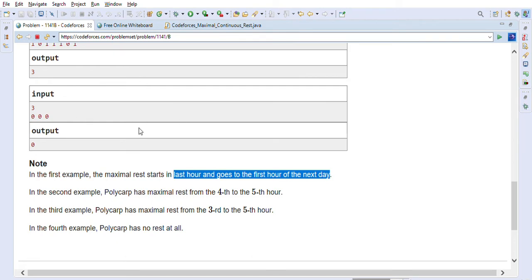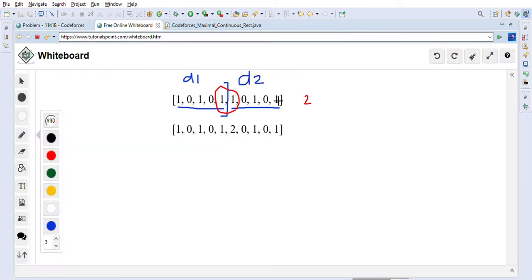So we have to consider that the days go one by one, so we have to append day 1 and day 2. Those are the same schedule, and that's how we will know how much continuous maximum rest he can get.